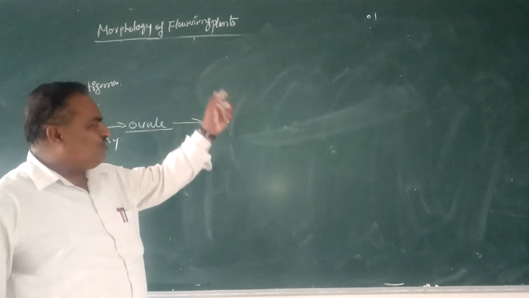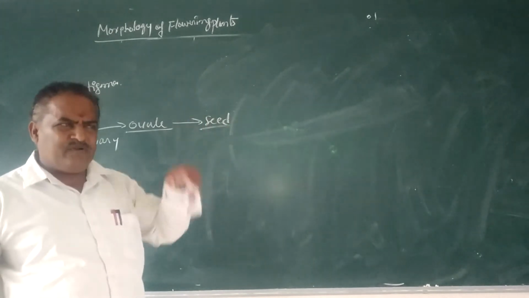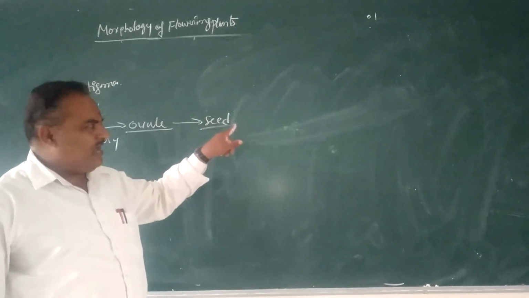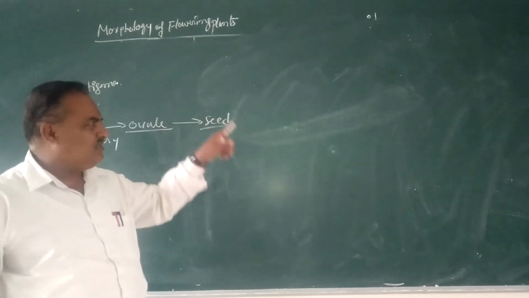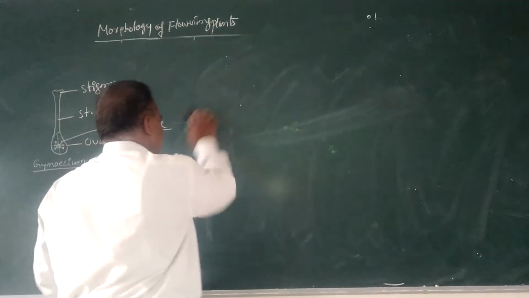That kind of seeds are considered non-endospermic seeds. Where residual endosperm is present in the seed, especially in the case of monocots, such kind of seeds are called endospermic seeds.